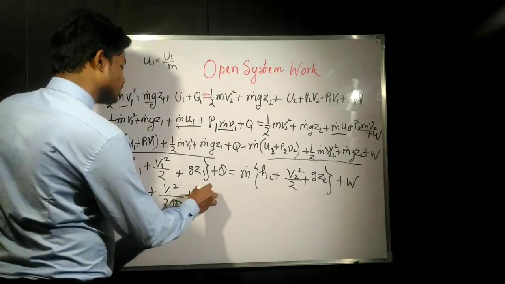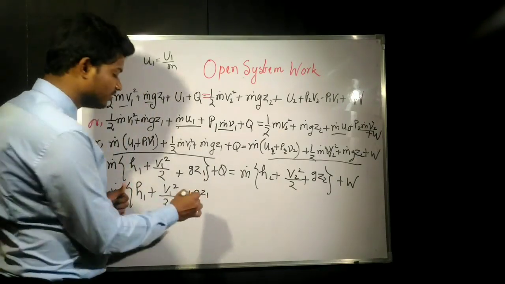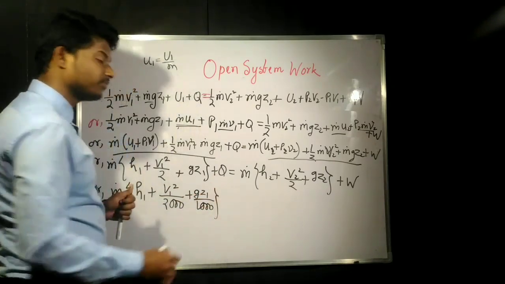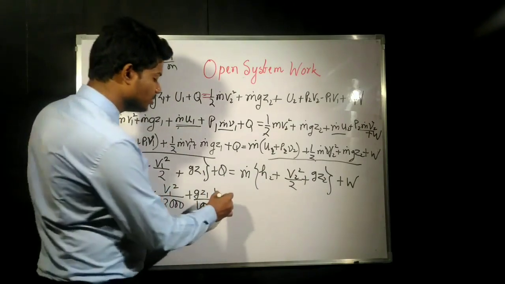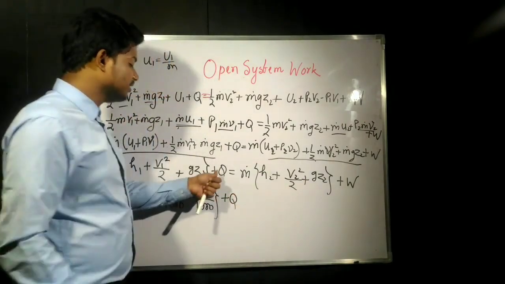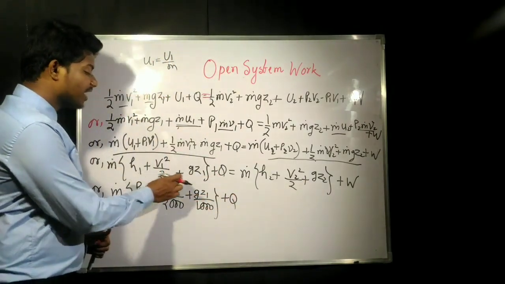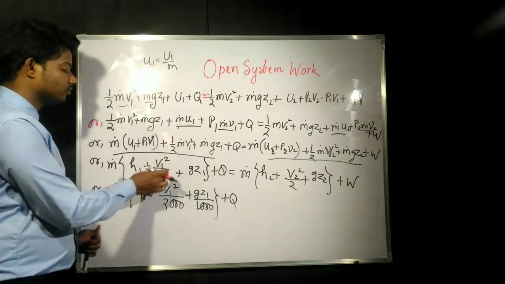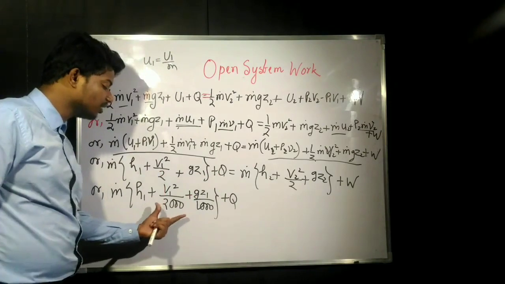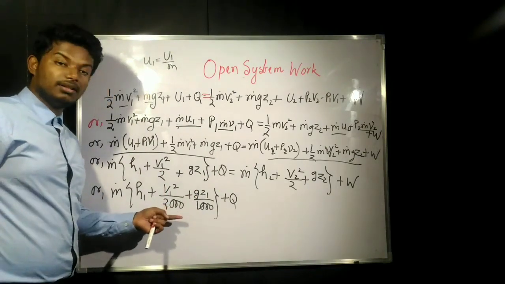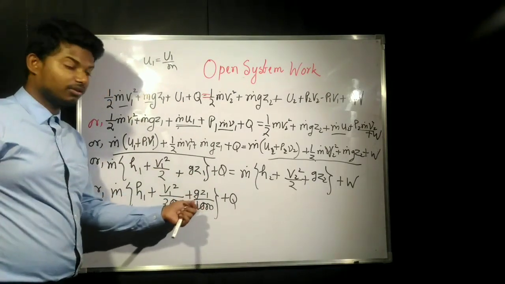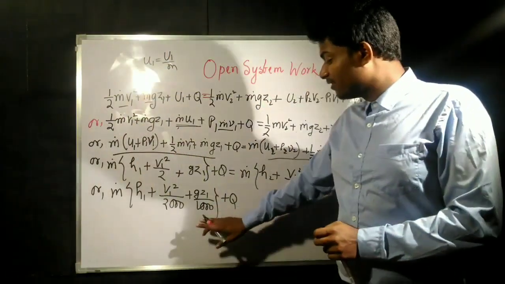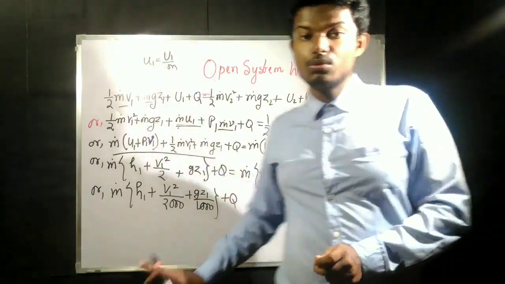Again, G into Z1. Again, to turn this into kilojoule, we divide it by 1000. Converting kinetic energy and potential energy, by multiplying G into height and velocity square, these are the difficult ones, so we are only dividing these two terms by 1000. Q you can easily convert into kilojoule by dividing by 1000, so we are taking Q as it is.